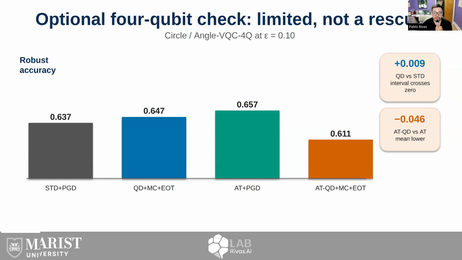It gives us a nuanced statement. There may be narrow cases where stochastic dropout alone gives a small improvement, but the overall evidence still does not support dropout as a reliable adversarial defense and still does not improve adversarial training.